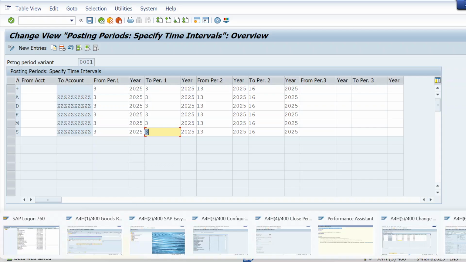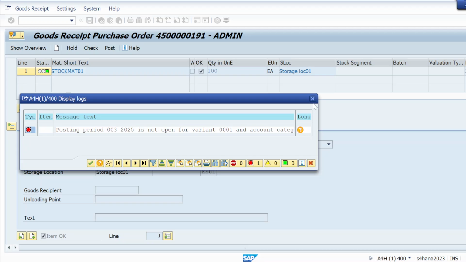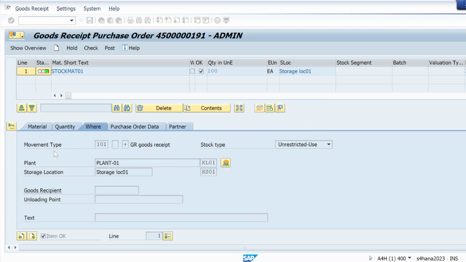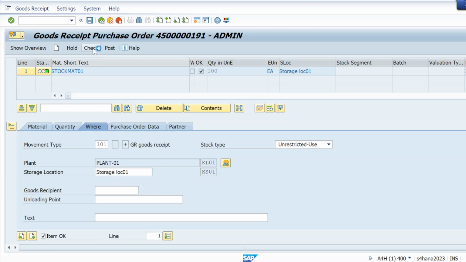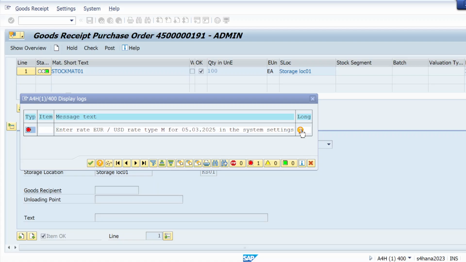Now let me check. Boom, it's resolved. That error is resolved, but we are getting one new error: enter rate EUR USD rate type M in the system. That error has resolved, but one new error just came.